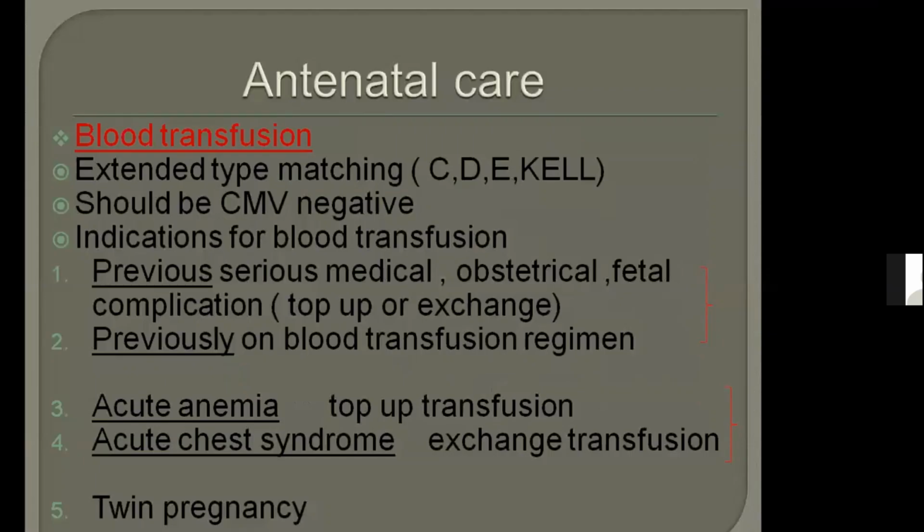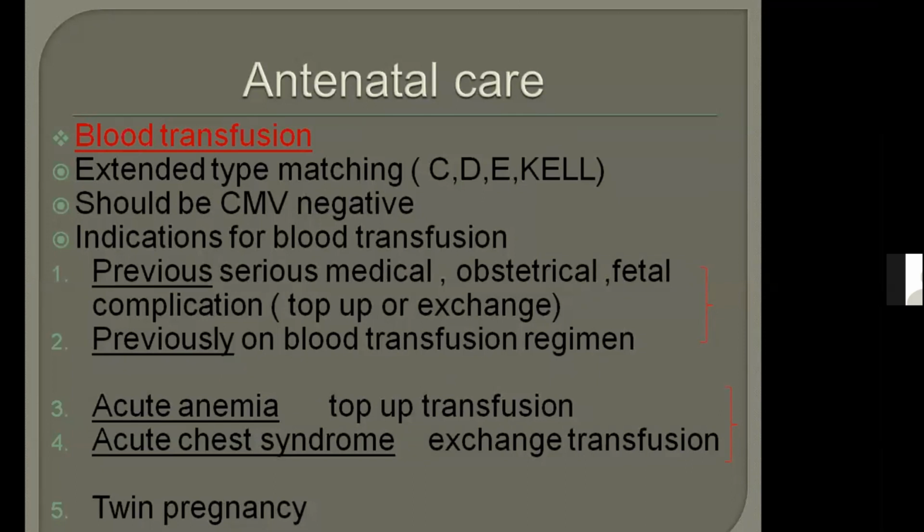If there is a previous medical, obstetrical, or fetal complication, or if the patient is previously on a blood transfusion regime. Some women are on a blood transfusion regime throughout their life. Any complication, it could be medical, obstetrical, or fetal, or she is on a blood transfusion regime. The number 3 and 4 points are for acute anemia and acute chest syndrome.